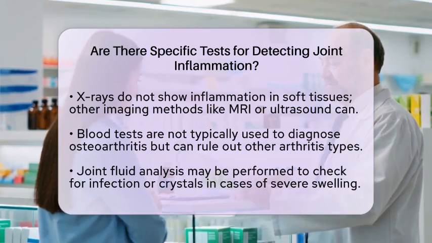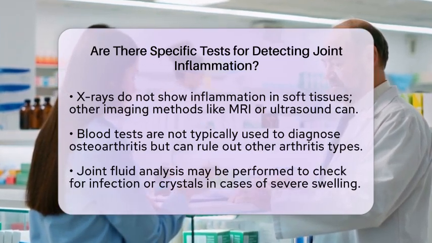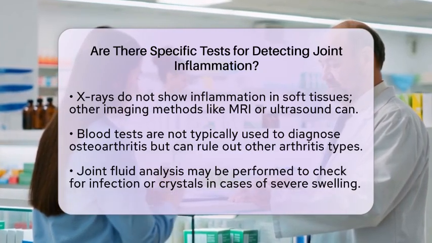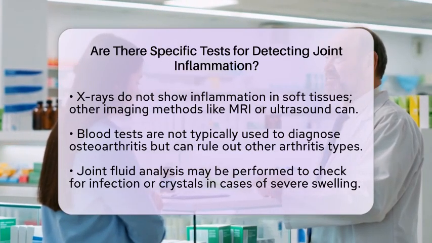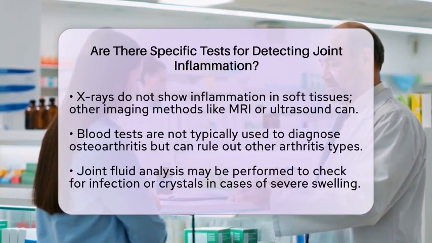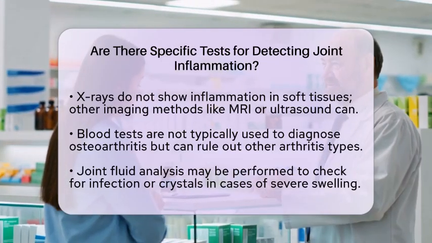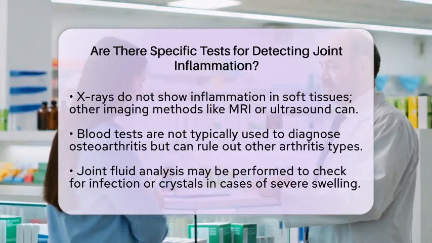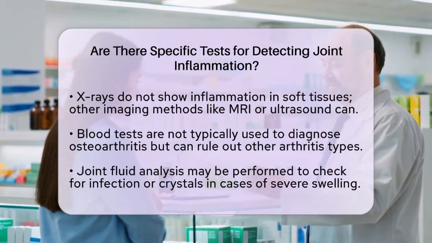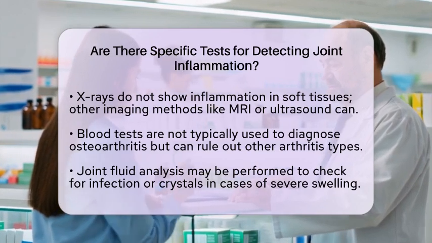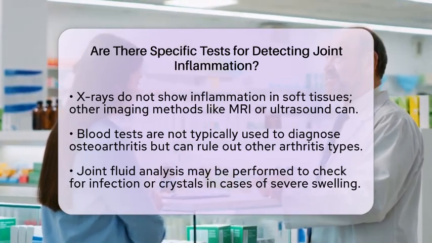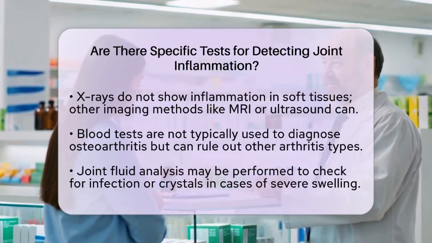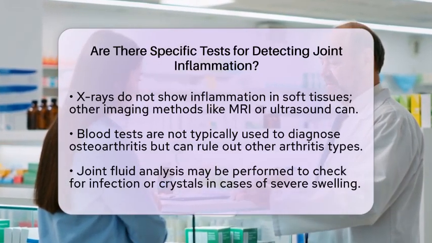In some cases, a doctor may perform a joint fluid analysis. This involves removing a small amount of fluid from the swollen joint to check for signs of infection or crystals, which can indicate conditions like gout. This test is not routine for osteoarthritis but may be necessary if there is sudden, severe swelling or if another cause is suspected. For most people with osteoarthritis, the diagnosis is based on symptoms, physical examination, and X-ray findings.